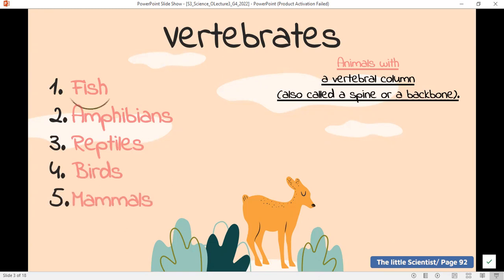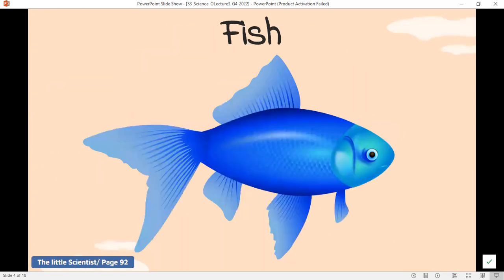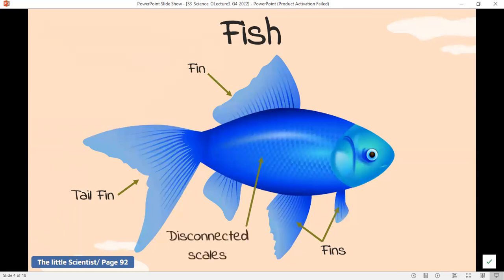Let's talk a little bit about fish. Fish are animals that live underwater. These animals use their tail fin and their fins to swim in water, and their bodies are covered with detached or disconnected scales. Those animals are oviparous animals. They lay eggs in water and they do not have a fixed body temperature, so they are cold-blooded.